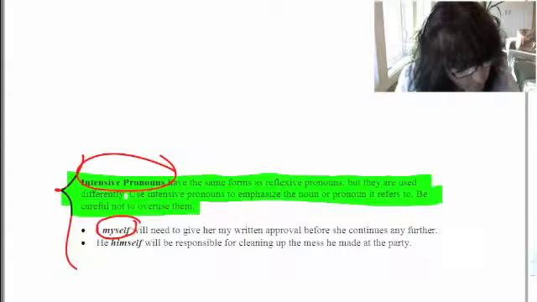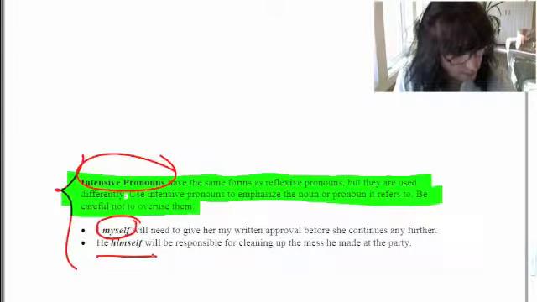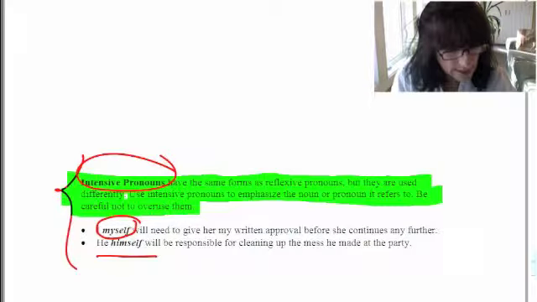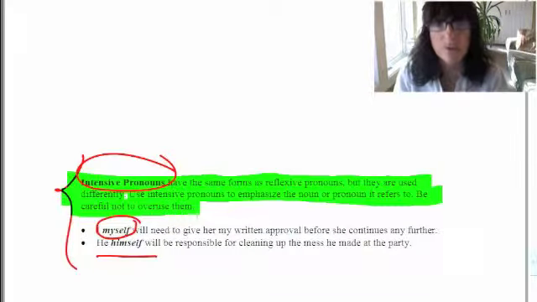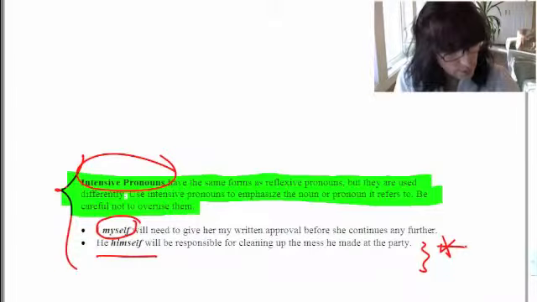Or the next example, because you want to emphasize the noun or pronoun that you're referring to, he, himself, will be responsible for cleaning up the mess he made at the party. So instead of just saying he will be responsible for cleaning it up, you're adding more emphasis, you're more intense by saying he himself, like it's only going to be him. Maybe he was responsible for the mess at the party, so he himself will be responsible for cleaning up the mess he made at the party.